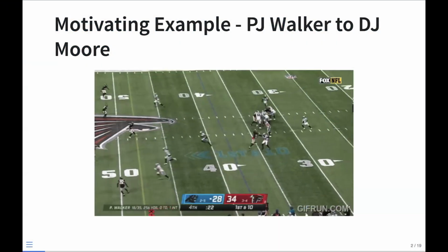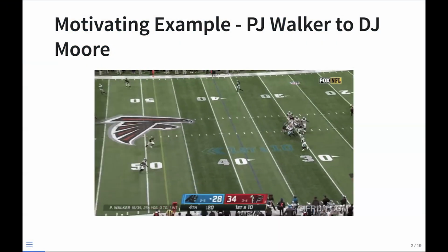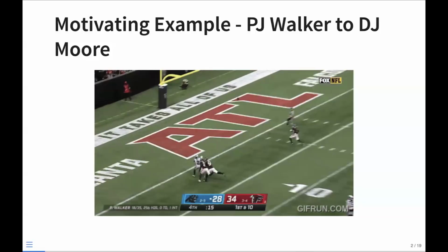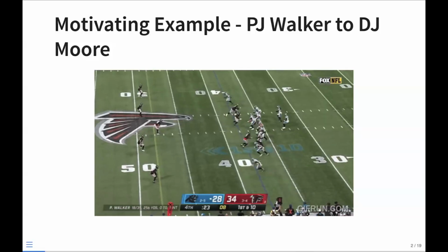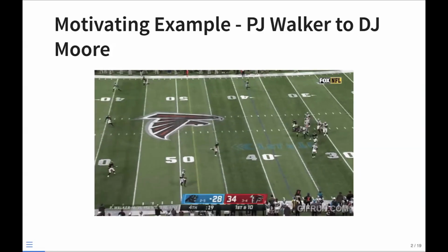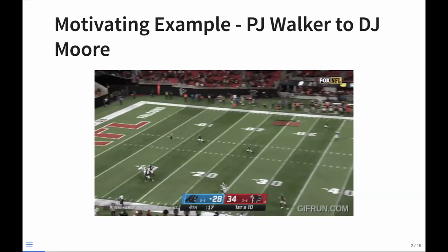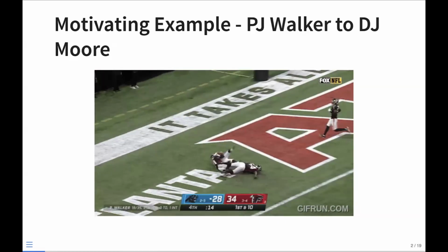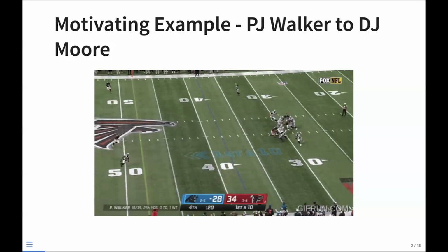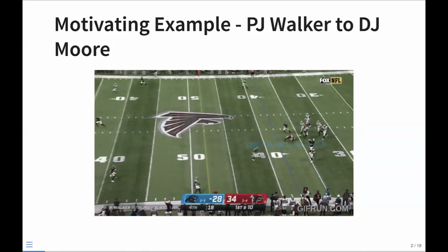So with 23 seconds left in the fourth quarter, PJ Walker rolls to his left and throws this bomb to DJ Moore in the end zone, double coverage, touchdown. It's fantastic. DJ Moore celebrates. He takes off his helmet, forces a long extra point, and it sends them into overtime because they missed that extra point. They intercept Marcus Mariota. They then miss a field goal in overtime and lose the game. It was rough if you're a Panthers fan.